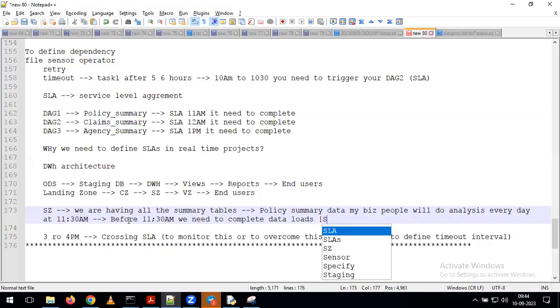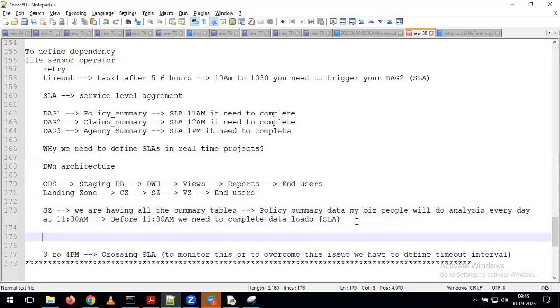And this is simply called an SLA, because by this time we need to complete the data loads. Only then can our business people perform the analysis as part of our real-time projects. For that reason, for each and every job in real time, we are going to have SLAs, and an SLA is nothing but a service level agreement. Based on the SLA, we need to monitor whether the job is completing on time or not.